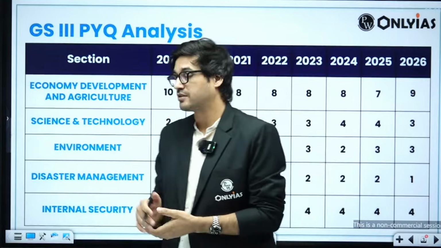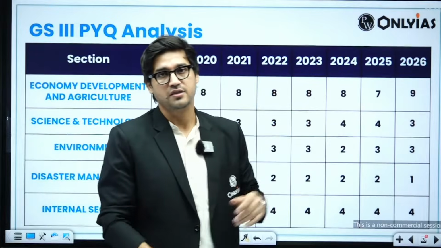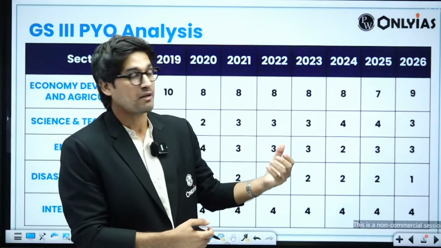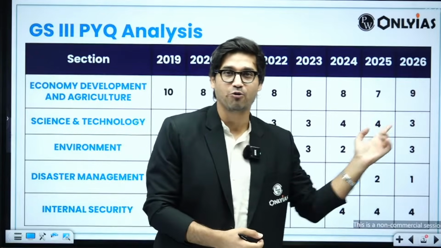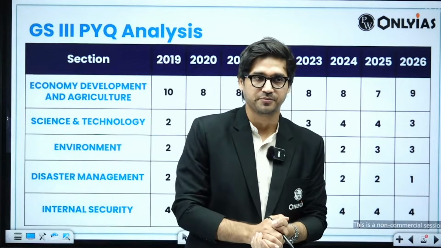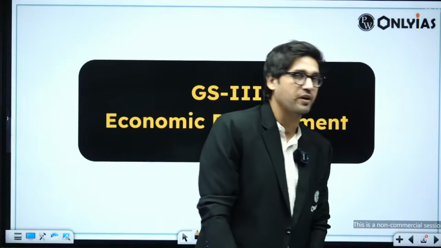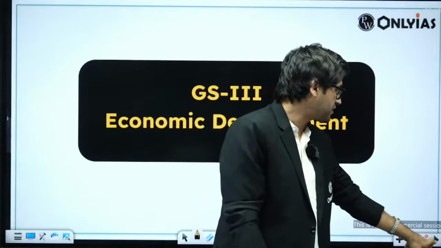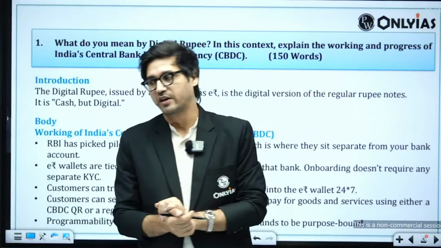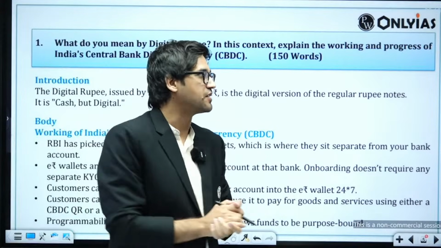Now this year, surprisingly, against 7 questions which were asked in 2025, UPSC more than made up for the lack of 1 question last year, and this year asked 9 questions. Now let us go one by one across each of these questions. The first one that we'll start with is question number 1, which is around central bank digital currency.